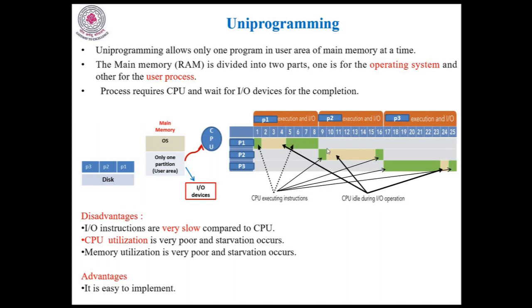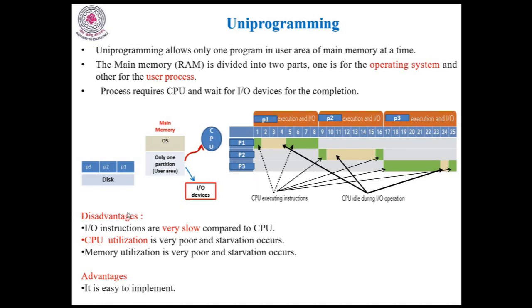But in this duration, how much time is the CPU idle? Let us count here. Here is 3 milliseconds. Here is 6 milliseconds. Here is 1 millisecond. So a total of 10 milliseconds is the CPU in idle mode only. So that means CPU utilization is very poor. This is the major drawback of uniprogramming. Because of this, we want to go for the multiprogramming system.